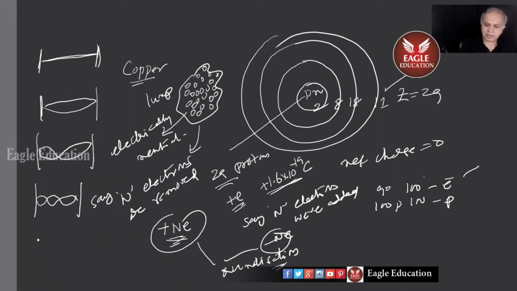It cannot vibrate in 4.5 loops. Remember, the ends are rigidly tied, so they will not be moving. People say later that the total length of the string is n times lambda by 2, because this distance is lambda by 2. We'll come back later. So this is also a good example of quantization.